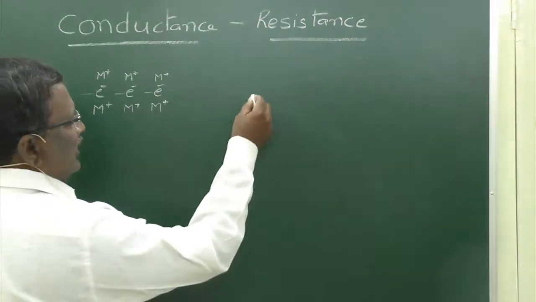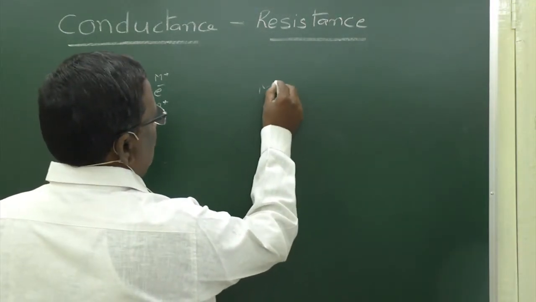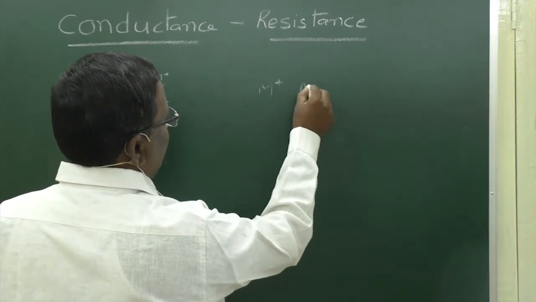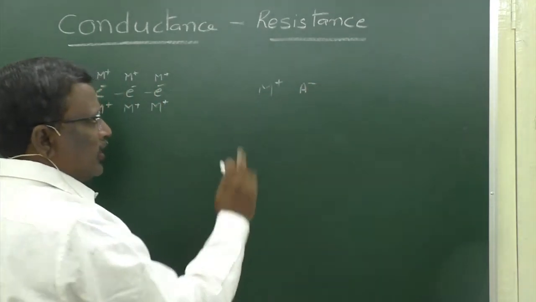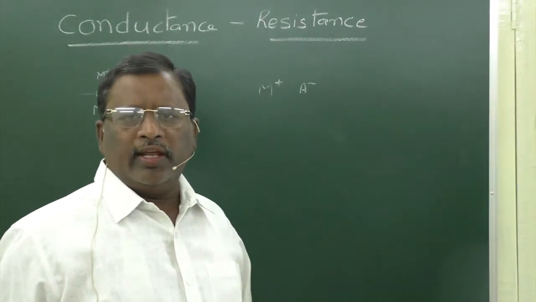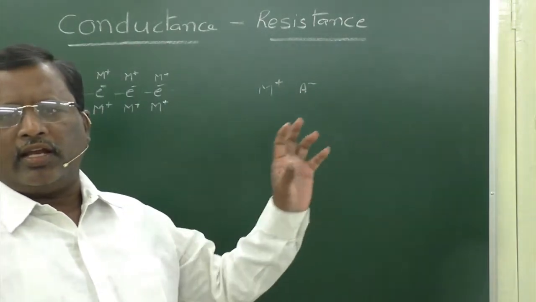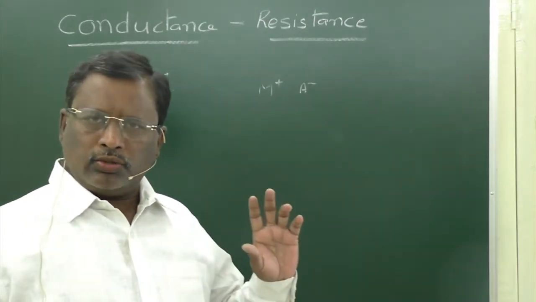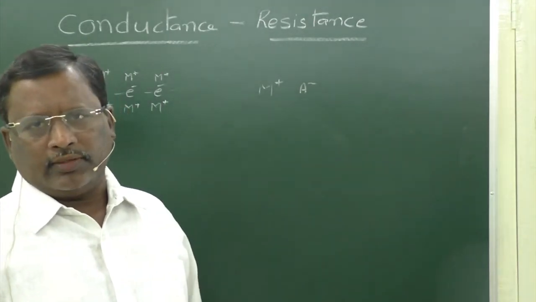In electrolytic conductors, we have positive ions and negative ions. These positive and negative ions can freely move in an electrolyte and carry charge. Through that, it can conduct electricity.